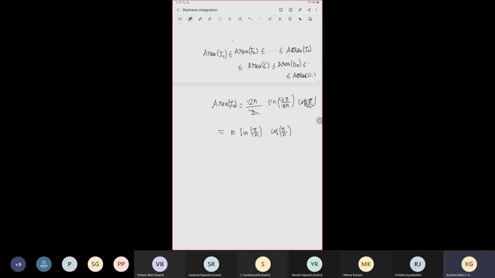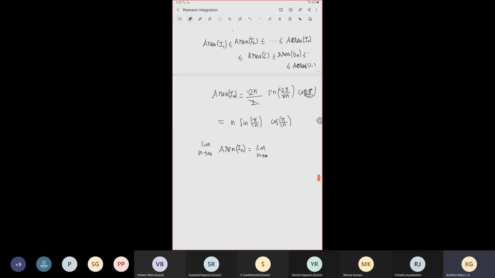If we increase the sides, allowing the number of sides to be very large, that is n tends to infinity, then what happens to the area of IN? We are going to use the limit as x tends to 0.